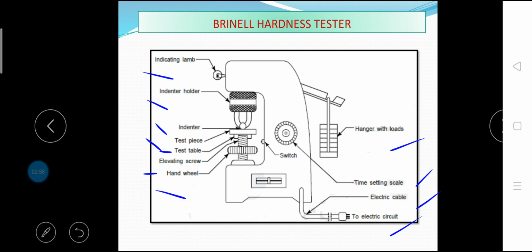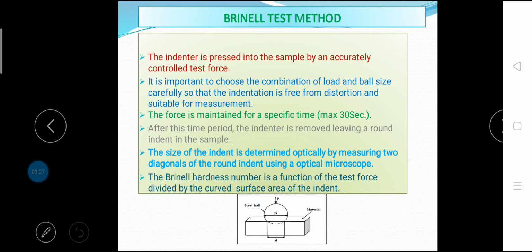Steel ball used in Brinell hardness testing should be polished and free from surface defects. For testing steel and cast iron, 3000 kg load is applied, whereas a load of 500 kg is used for brass and soft alloys. The thickness of the specimen should be 10 times the depth of indentation. The duration of time for Brinell hardness test is between 10 to 30 seconds, which depends upon the metal being tested. This is the procedure for testing of hardness of sample.